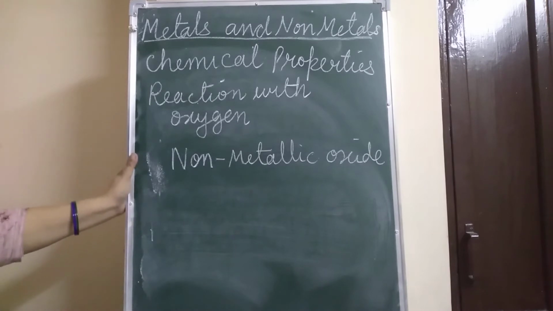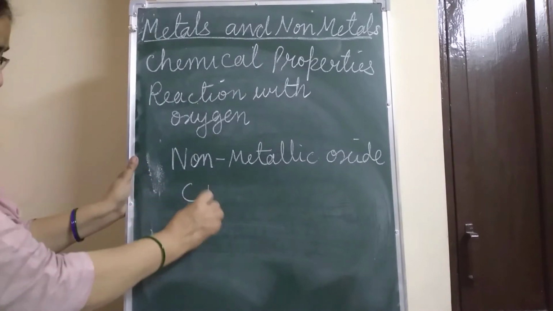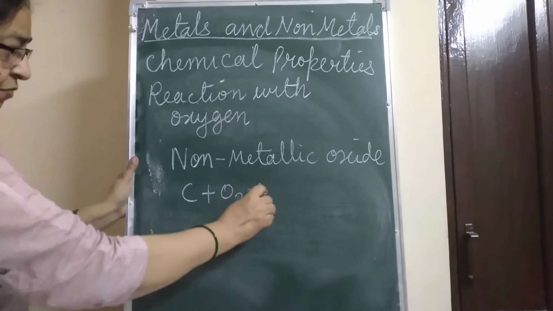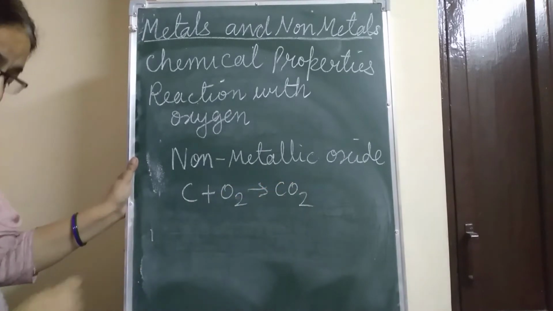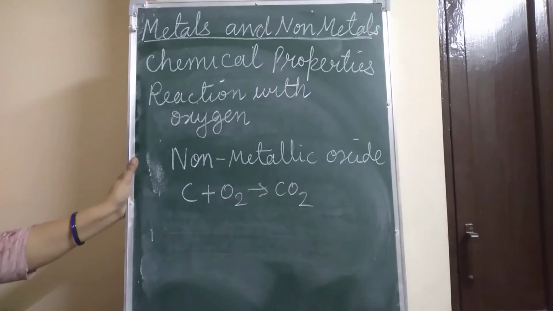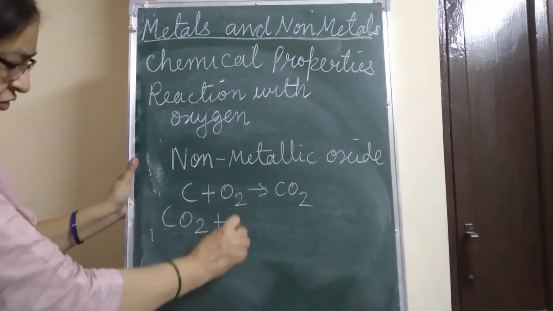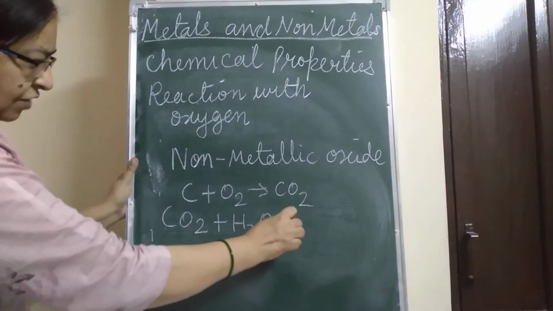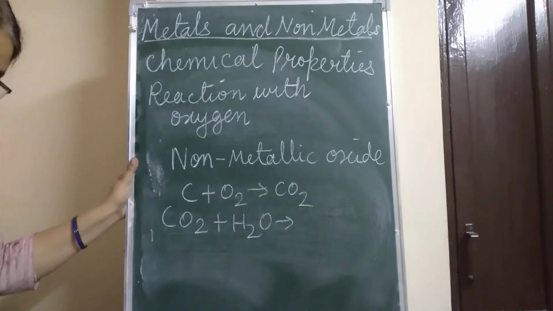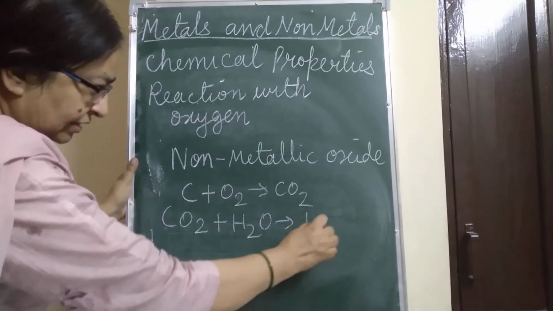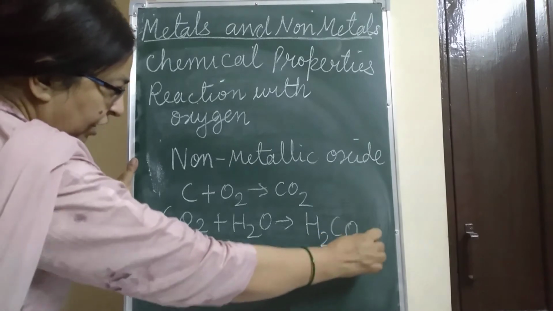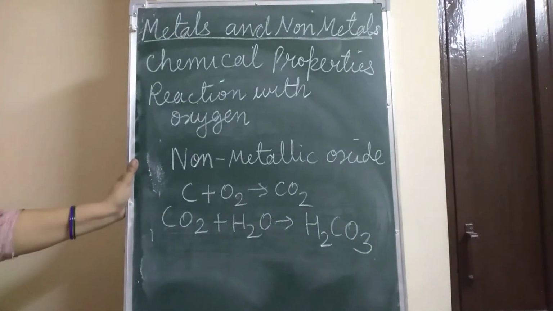When carbon reacts with oxygen, it forms carbon dioxide, and when these oxides are dissolved in water, they form an acid, that is carbonic acid, H2CO3. And they turn blue litmus solution to red. This was the reaction with oxygen.